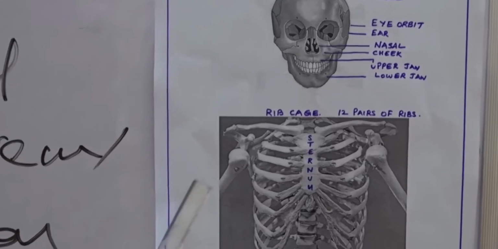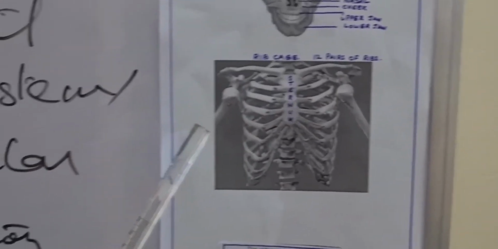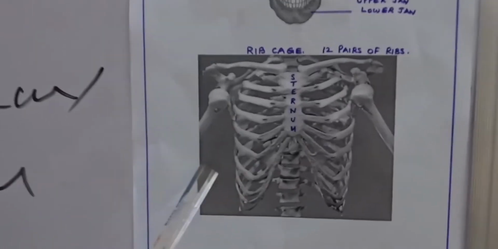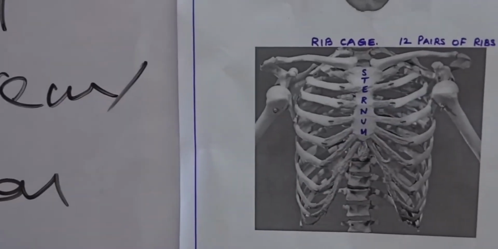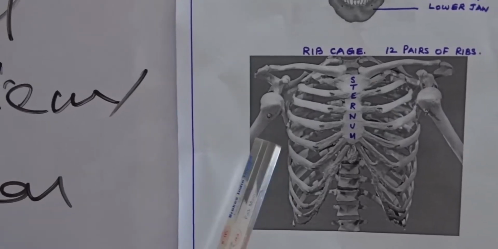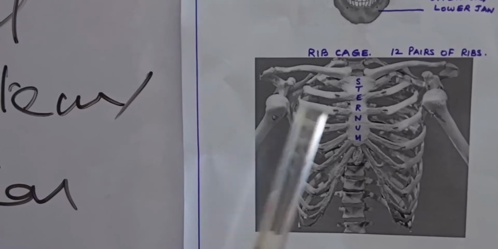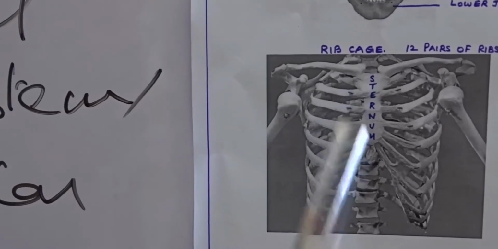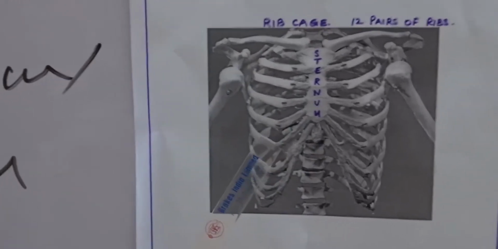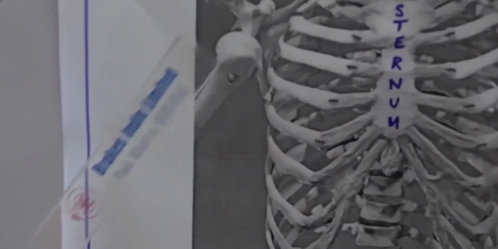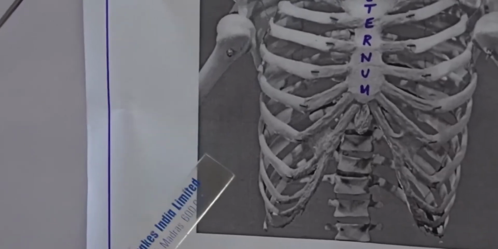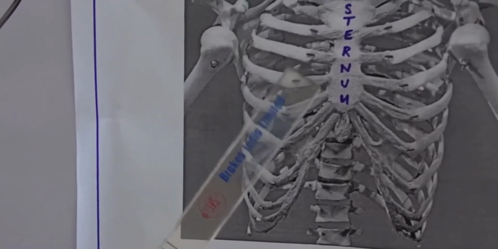Now when we come to the rib cage, this is a structure of a rib. There are 12 pairs of ribs. Now these 12 pairs, they are as 1 to 7 pairs. They are attached to the center sword-like structure, dagger bone, that is called sternum. So 1 to 7 bones, they are attached to the sternum, and 8, 9, 10 bones, they are fused and then attached to the sternum.